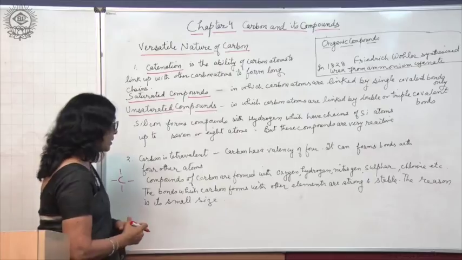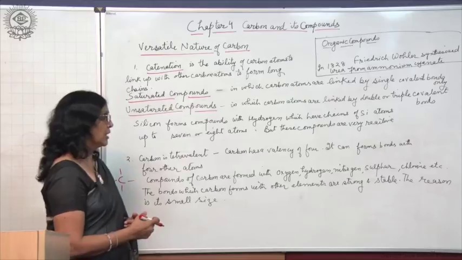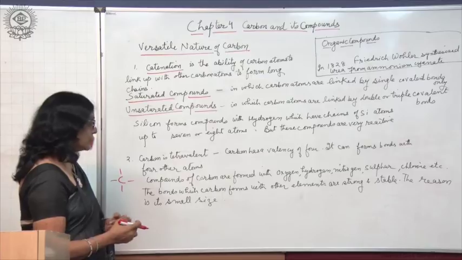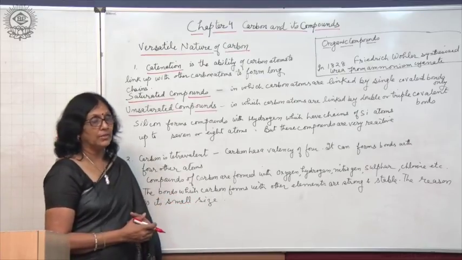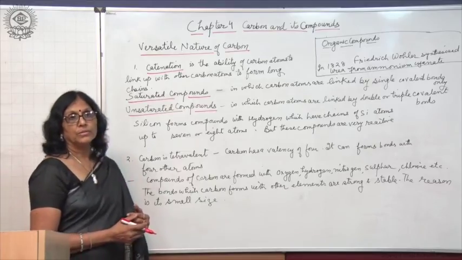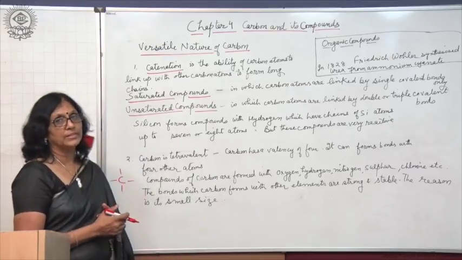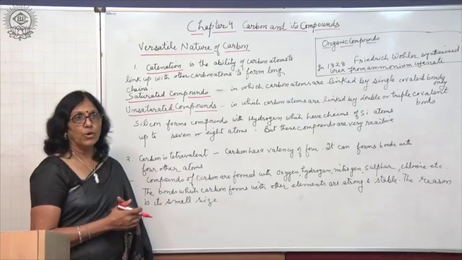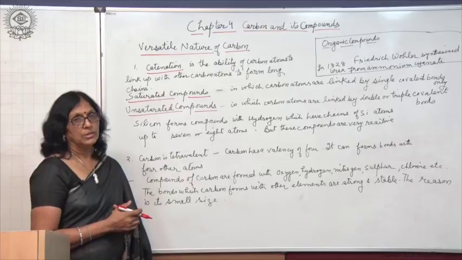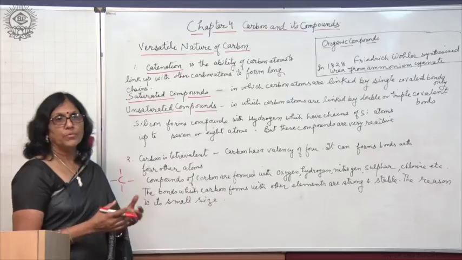Compounds of carbon are formed by combining with oxygen, hydrogen, nitrogen, sulfur, chlorine, etc. And the bonds which carbon forms are very strong and very stable. One of the reasons for forming stable and strong bonds is that carbon is very small in size. If the bond is formed between larger atoms, the bond formed will not be so strong. But in this particular case, because carbon is very small in size, the bonds which carbon forms with the other atoms are very strong.